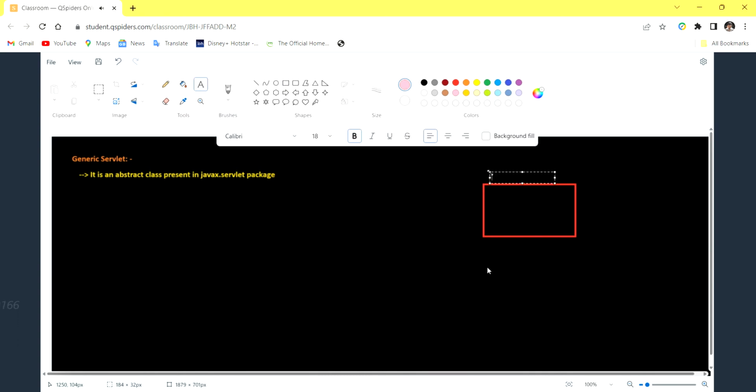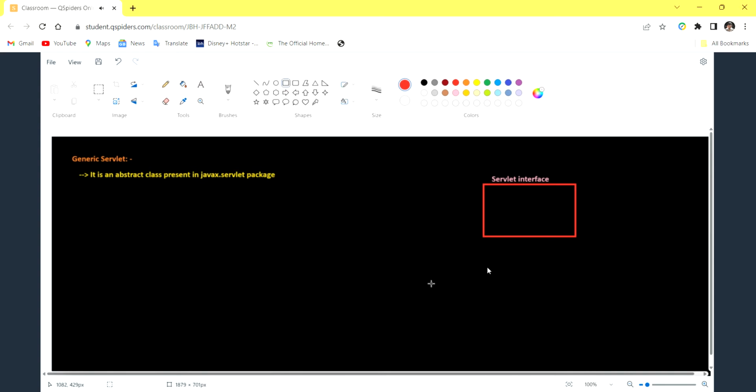So previously, whatever we are doing, this is our servlet interface. Now we are creating a servlet class.